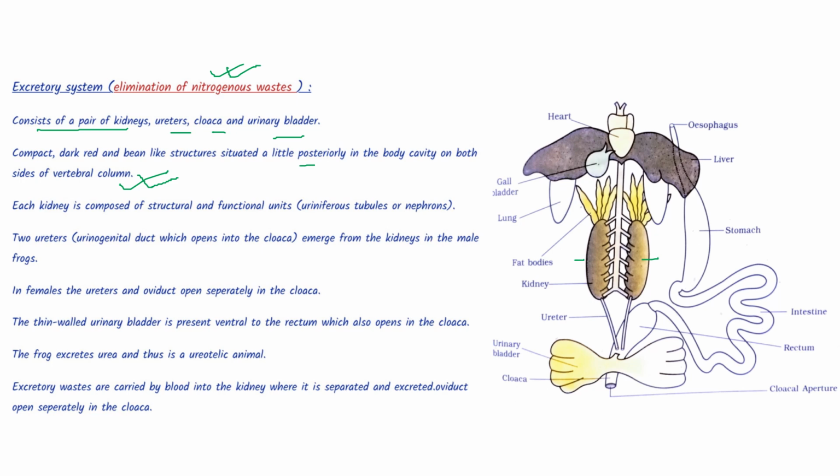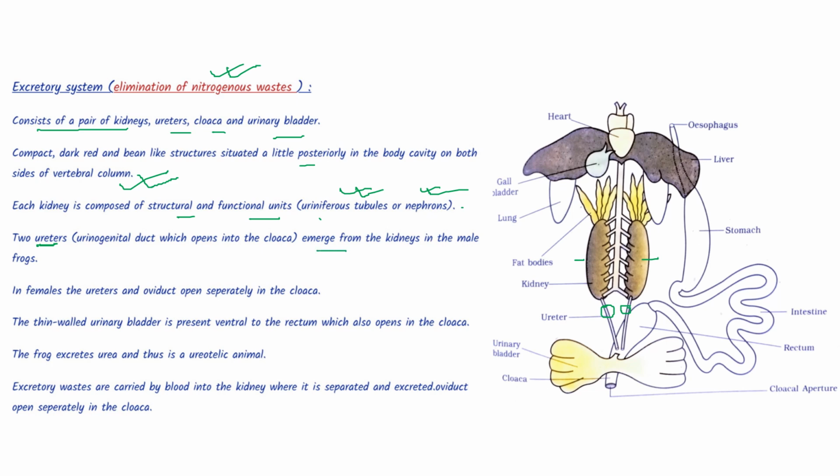Each kidney is composed of structural and functional units, which are the uriniferous tubules and nephrons. So, kidney is formed of structural and functional units. Those are uriniferous tubules and nephrons. There are two ureters. See, these are the ureters. Ureters are basically urinogenital ducts in case of male frogs, and these open in the cloaca.